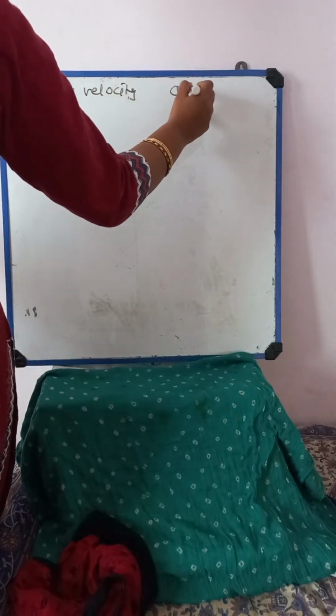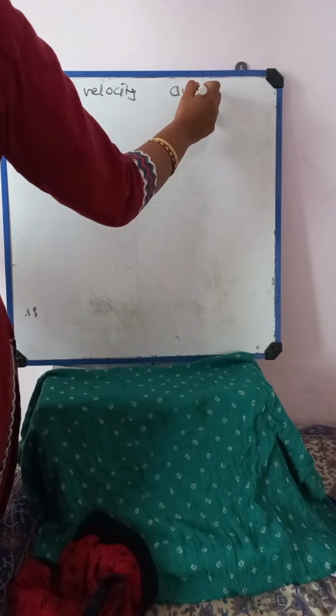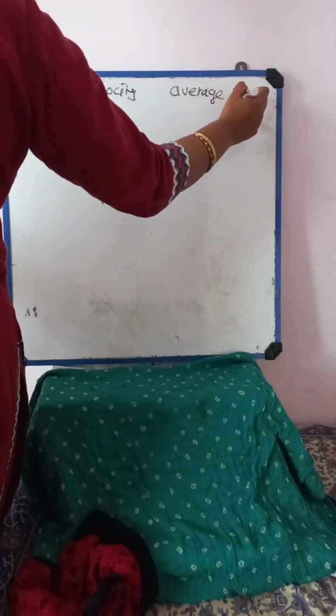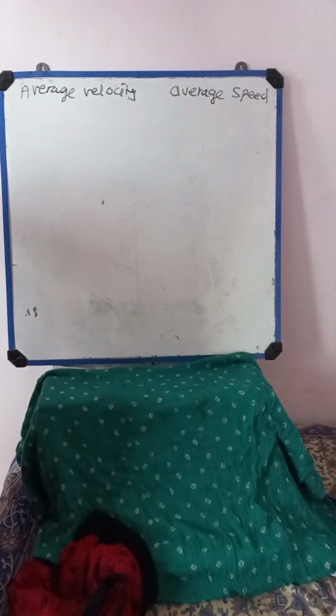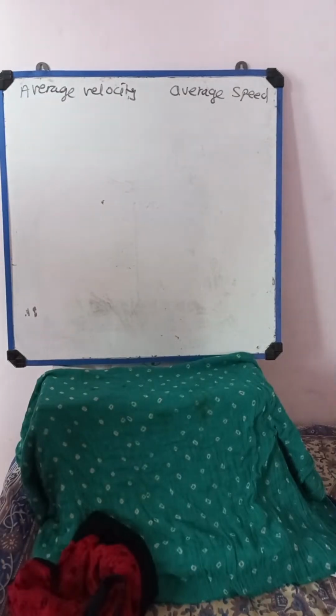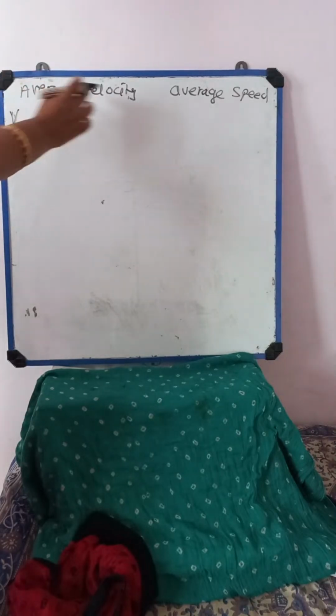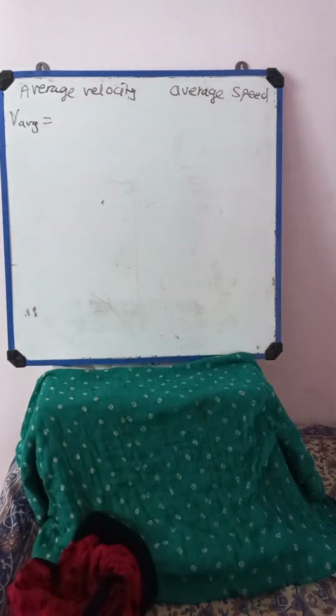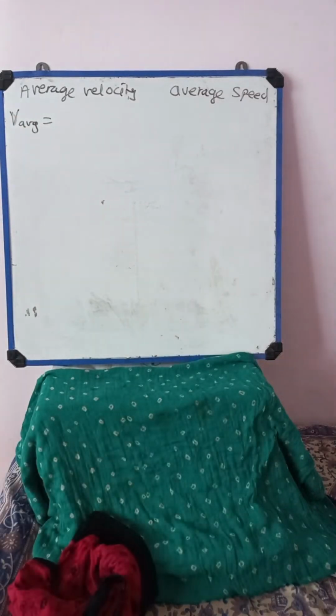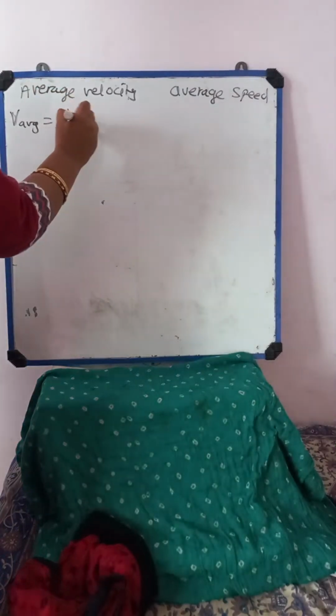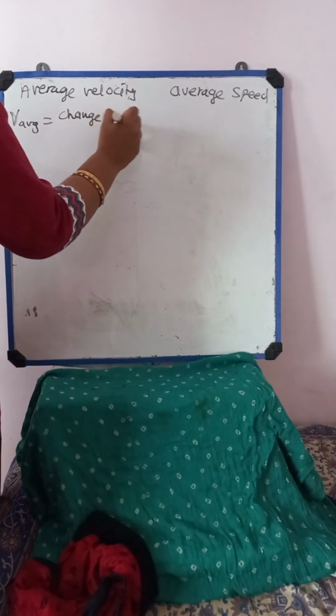and here average speed. So average velocity, I will write here as V average. Average velocity refers to the change of position, or displacement, change in displacement,